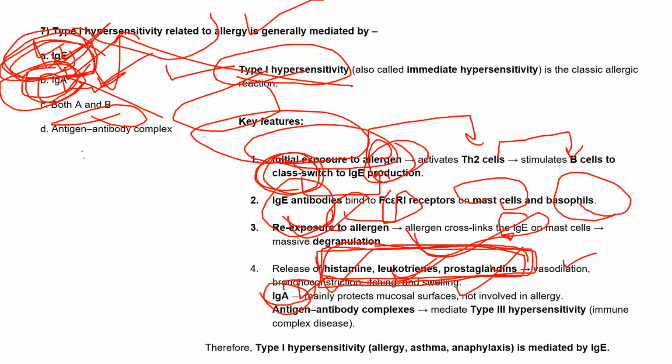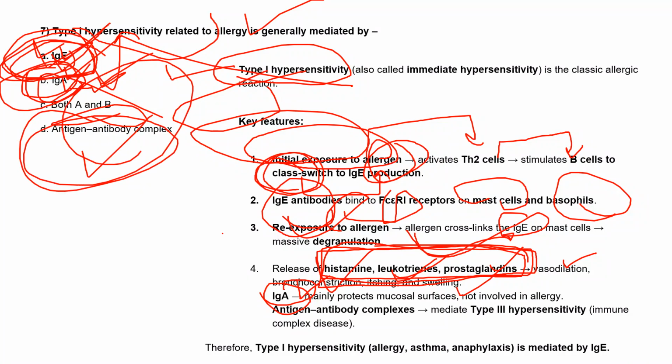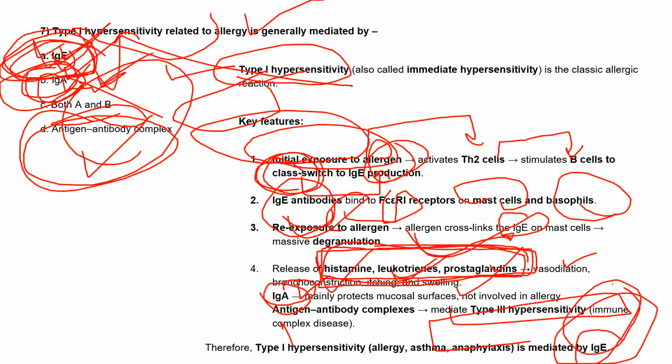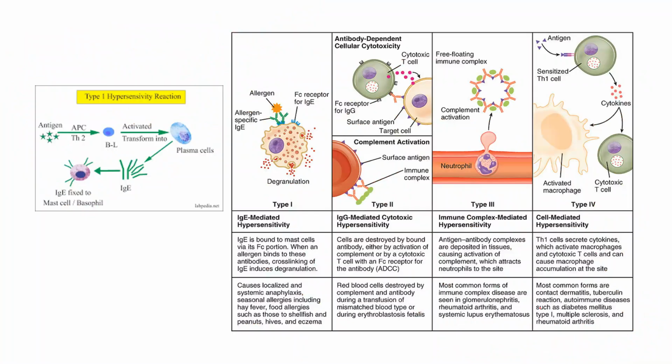And after that, the antigen antibody complex, we know that this mediates type 3 hypersensitivity. We'll see how this type 3 hypersensitivity works. So only type 1 hypersensitivity is mediated by which kind of antibody? This IgE, which normally acts with the receptors present on mast cells and basophils, and then they'll cause this allergy, right?